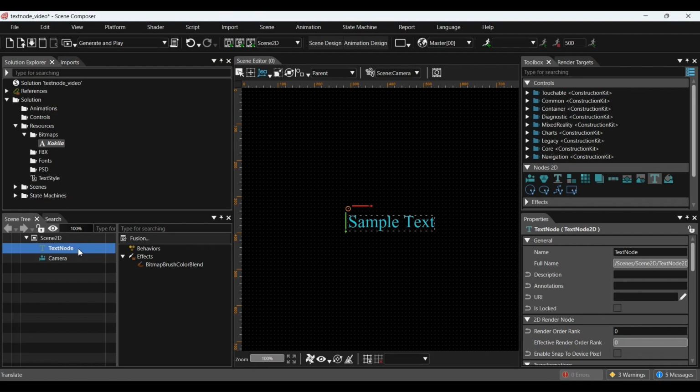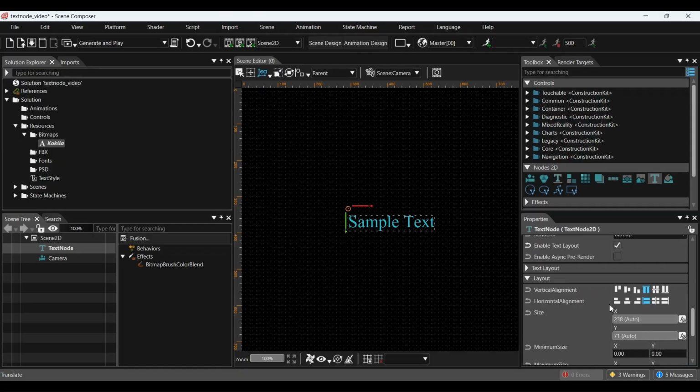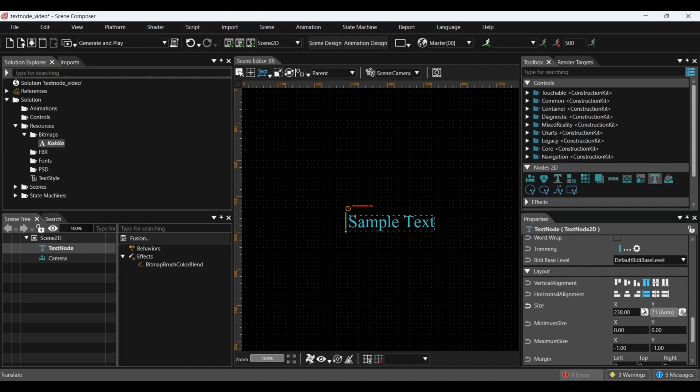We can also adjust text alignment. Enable text layout in the properties under the 2D text node section. This will display the text layout settings where we can use text alignment to control how the text is aligned within the text bar.